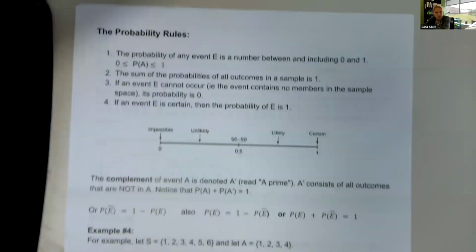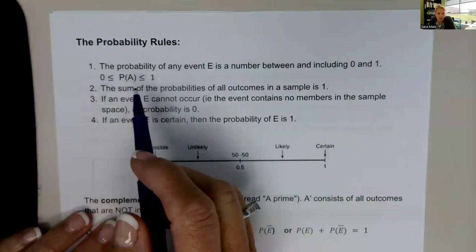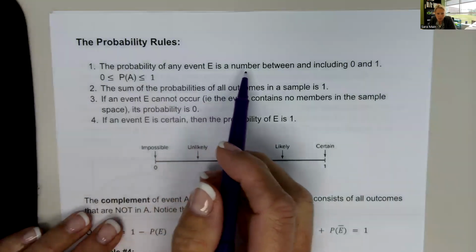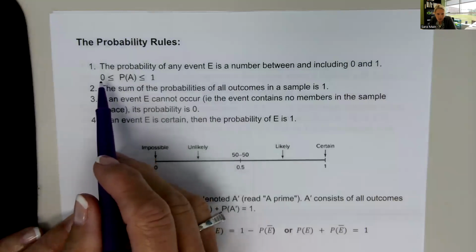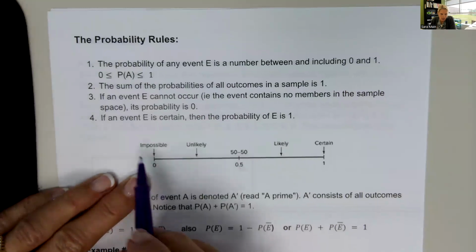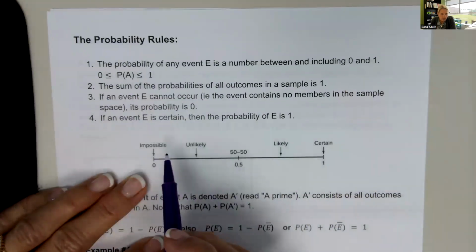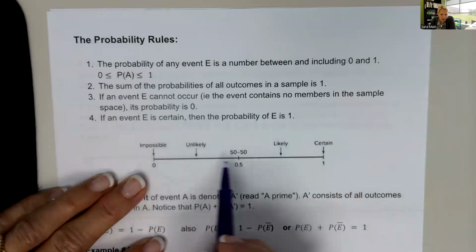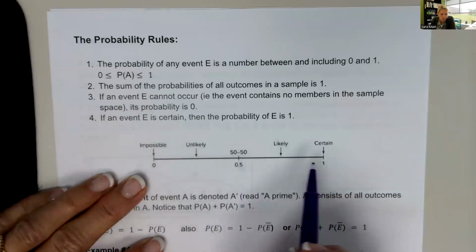There are 4 rules to probability that are important. The first one is that the probability of any event E is a number between and including 0 and 1, and it looks like this. So it could be 0, which means it's impossible to occur, all the way up through 1, which is most certain to occur. Anything that is unlikely to occur is going to be between 0 and 0.5, and anything that is likely to occur is going to be between 0.5 and 1.